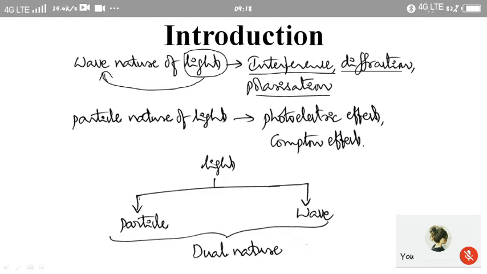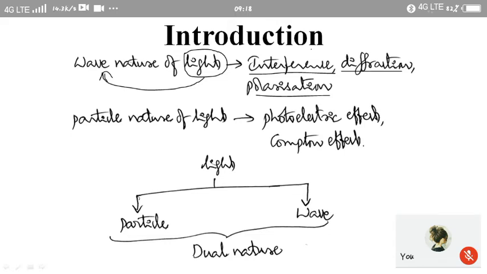Then we take interference. Interference is nothing but when two light waves are superimposed with each other, then the variation of intensity of the resultant light wave is known as interference. Coming to diffraction, when light waves fall on an obstacle, these light waves bend around the edges of the obstacle. That is nothing but diffraction.